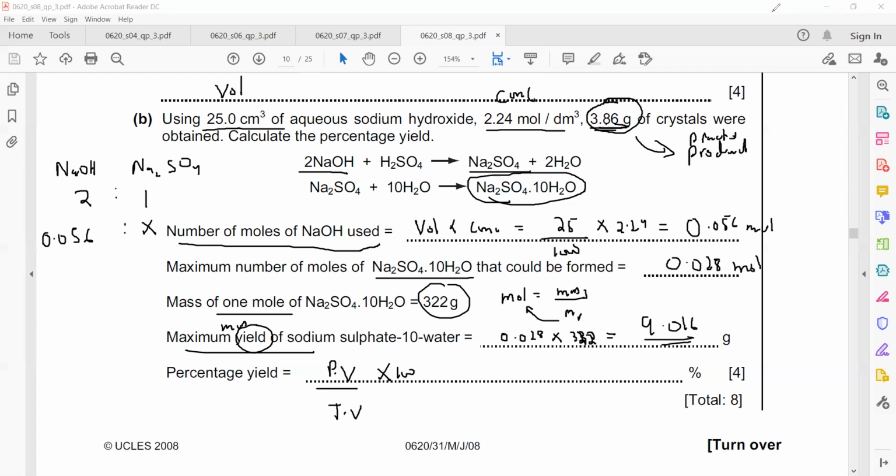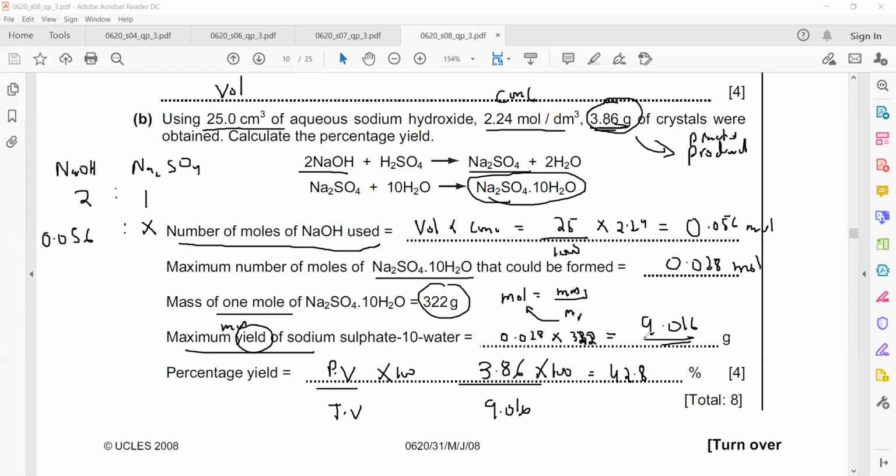So percentage yield is a practical value. Practically, how much were we getting? 3.86. But theory suggests we should get 9.016, and multiply by 100. So what will we get? 3.86 divided by 9.016 into 100. So it is 42.8%. So basically what is the meaning? It means we are getting 42.8% of what we should get.